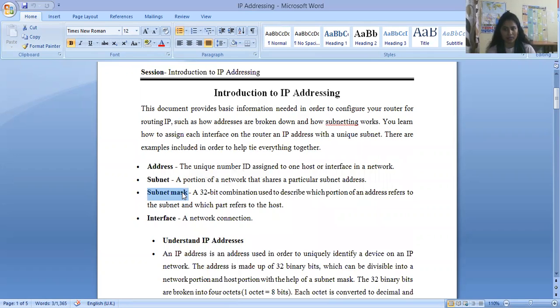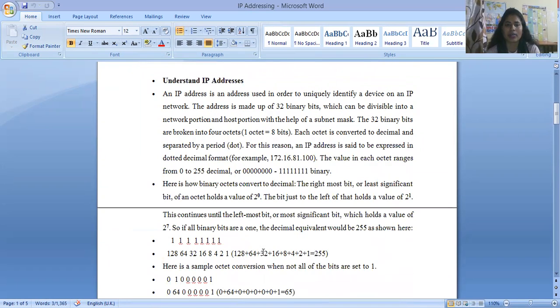Now, what is the interface? An interface is just like a network connection, or connectivity of the network. Clear? Now, the IP address is used to uniquely identify a device on an IP network. The address is made up of 32 bits, which can be divided into the network portion and the host portion. With the help of subnet masking, it is possible to divide that IP address into the subnet and host portions. And the 32 binary bits are broken into 4 octets.